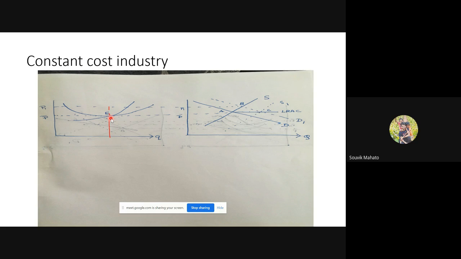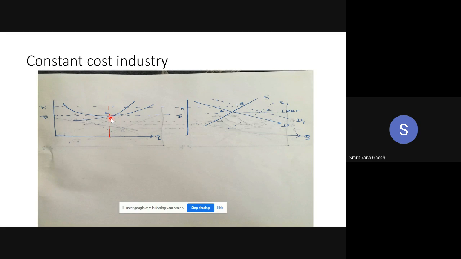Ma'am, C is the final equilibrium point because here all the firms are obtaining just a normal profit. Exactly. But what is the difference between A and C? Look, A is the initial long run equilibrium. C is the final long run equilibrium. So what is the difference? Why is there a gap between A and C?